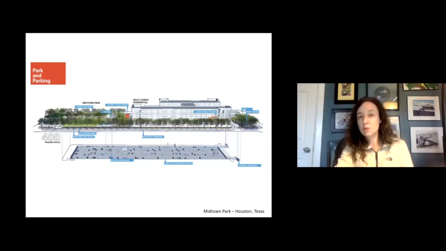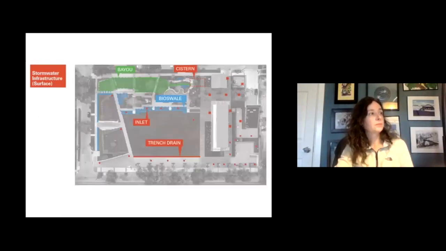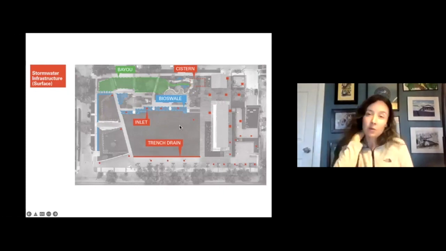And then you'll also notice that we're managing stormwater above this structure. And so the stormwater is collected in multiple places. There are trench drains and inlets that take it in off of the lawns and off of the buildings. It runs through bioswales and then into underground cisterns that then pipe it back up through the bayou where it circles back around.